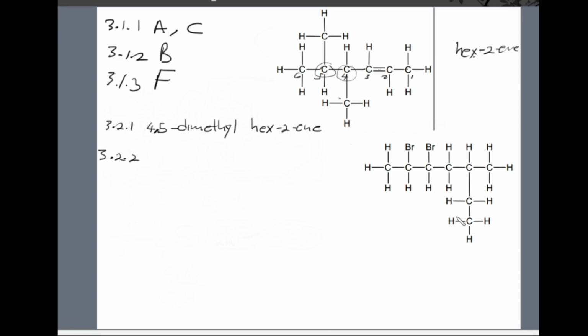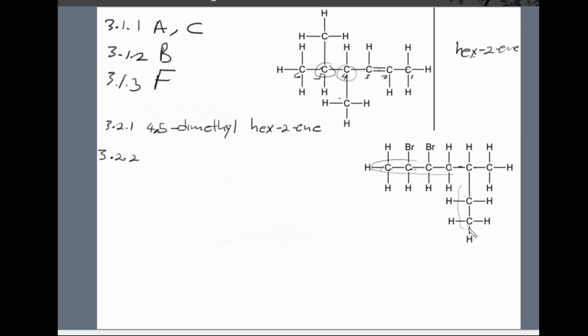So with this one, we also need to identify the parent chain. We start counting from the carbon atom which is closest to the functional group. So we'll count from this carbon atom. So we'll have 1, 2, 3, 4, 5, 6, right? But then we also need to count this way: 1, 2, 3, 4, 5, 6, 7. So we see 7 is the longest chain, right?